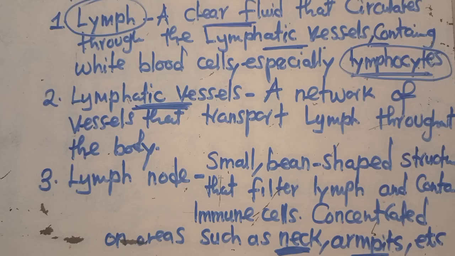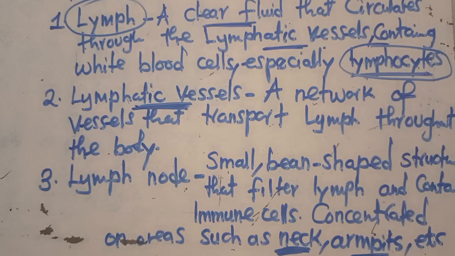And these ones are found in the small intestines. These small vessels join up to form bigger vessels called the lymphatic vessels. The lymphatic capillaries join up repeatedly to make bigger lymphatic vessels.